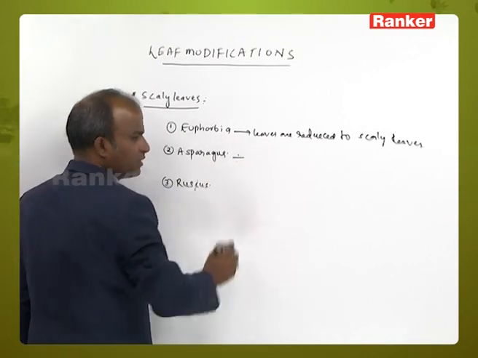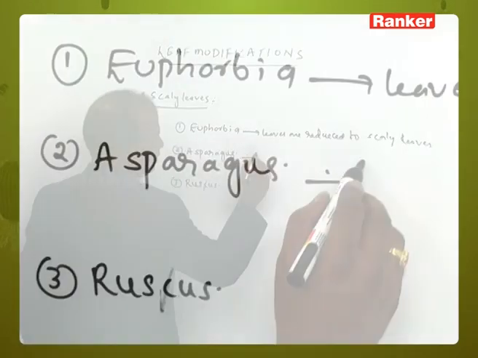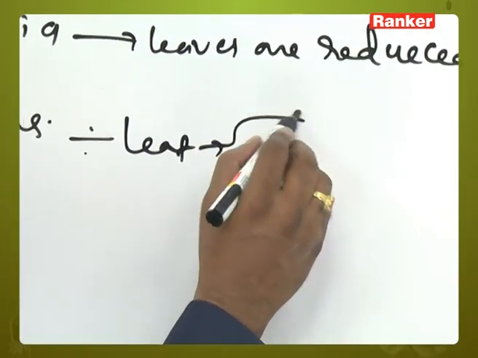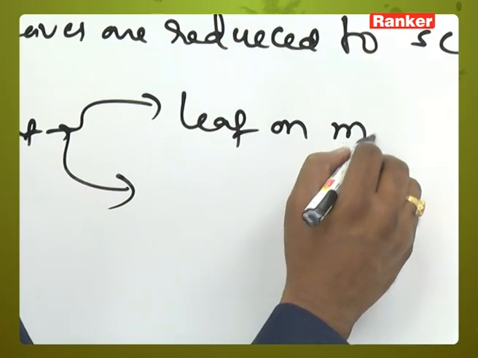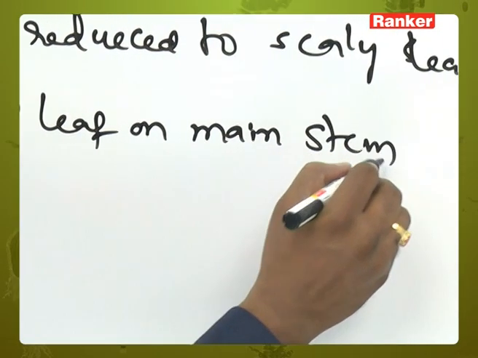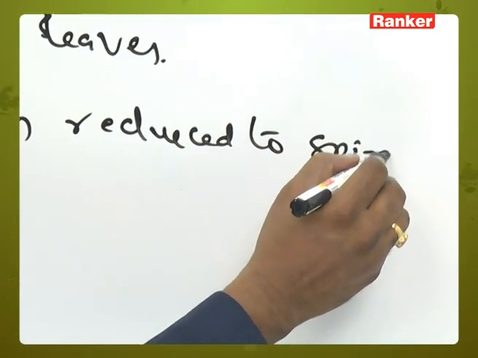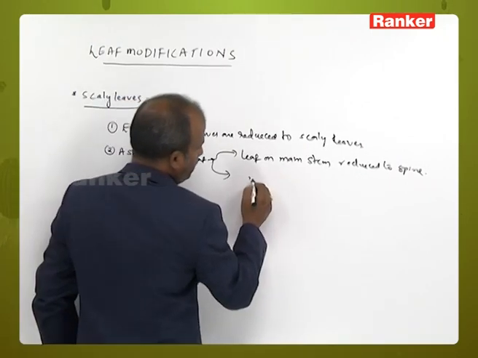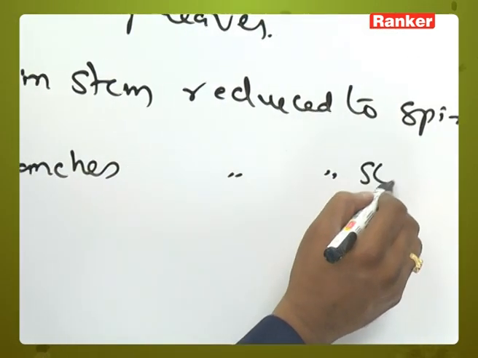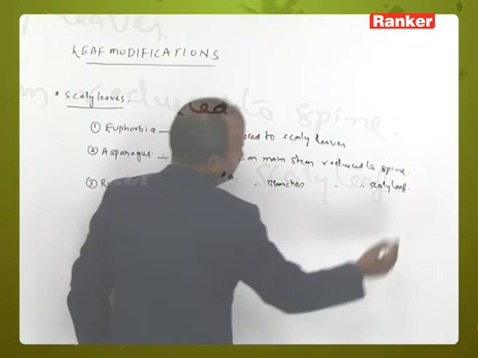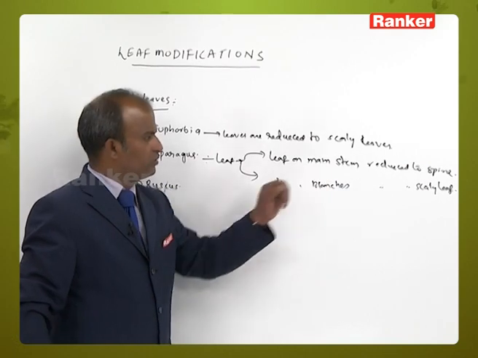Whereas in asparagus, the leaf shows two modifications. The leaf on the main stem is reduced to spine.